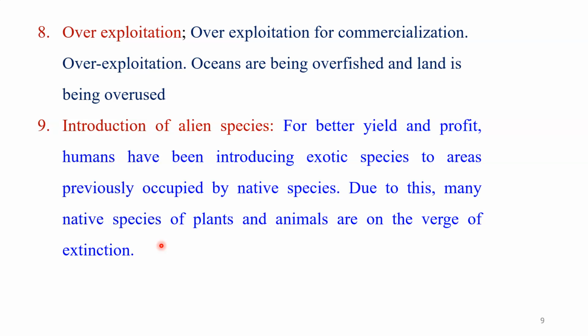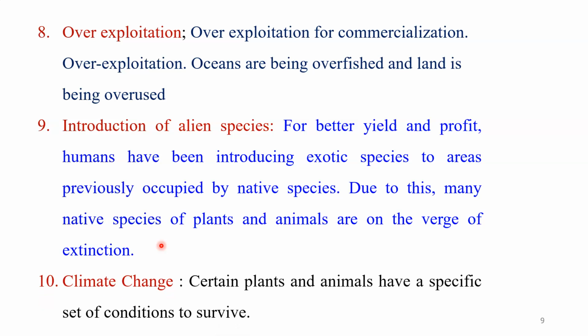When the native species are damaged, we do not conserve them, and there is a great loss in the old or native varieties. So this is an important reason behind the loss of biodiversity.